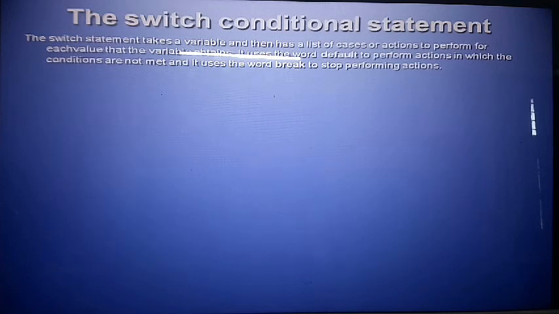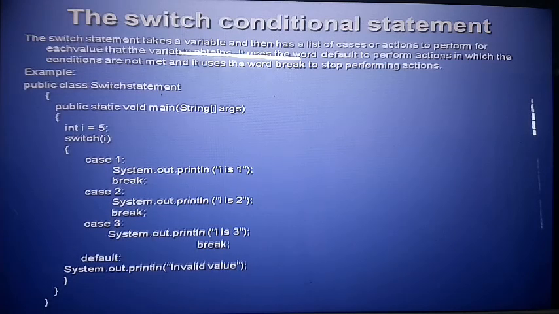And if you use the word break, then it stops. I will explain with the help of an example. So this is the best example here. So many statements, according to case 1, case 2, case 3. So you place number 1, number 2, number 3. For number 1, one message prints; for number 2 case, then 2. In that case if you give another number, the default value will print.